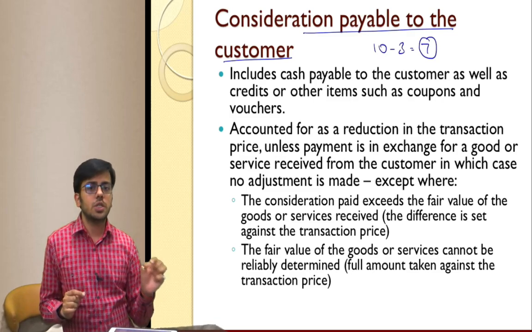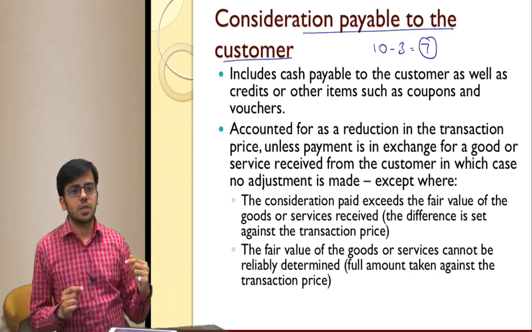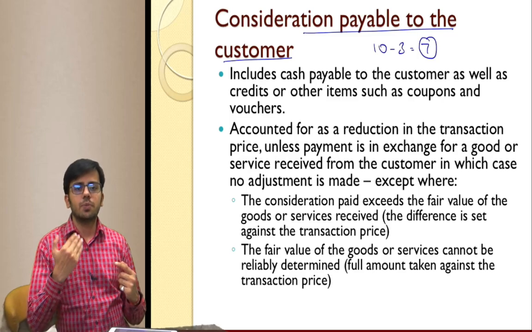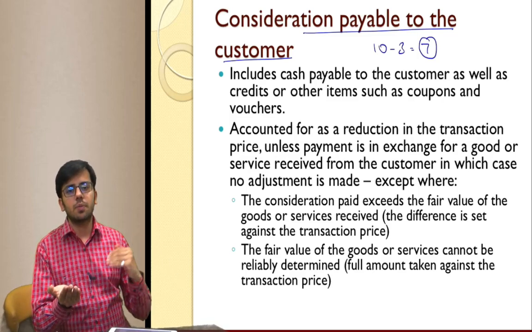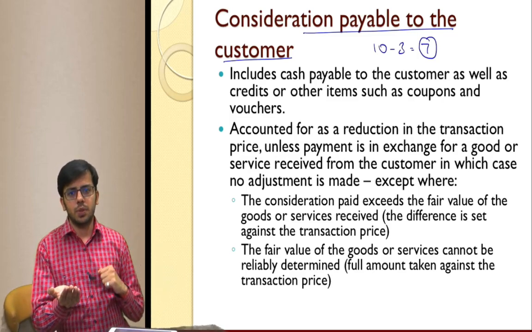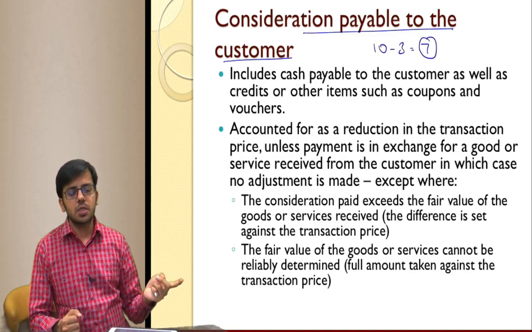is your revenue, 3 is your expense. If he is giving you goods, there is an exchange. You give him something, he gives you something, and he pays you 7 rupees. So 3 is expense and 10 is revenue.